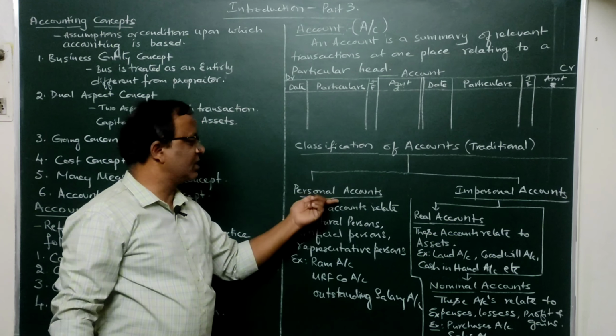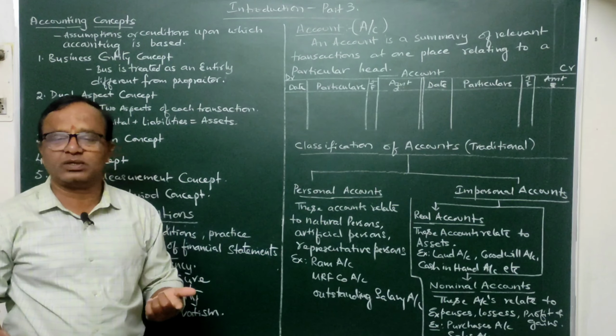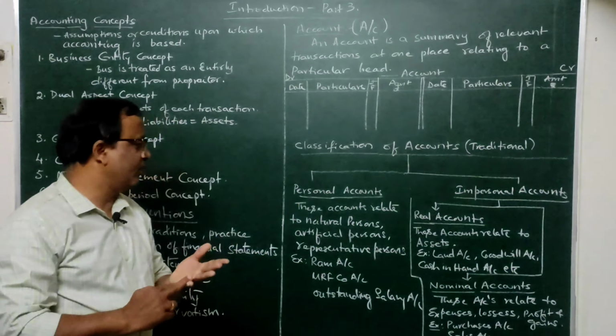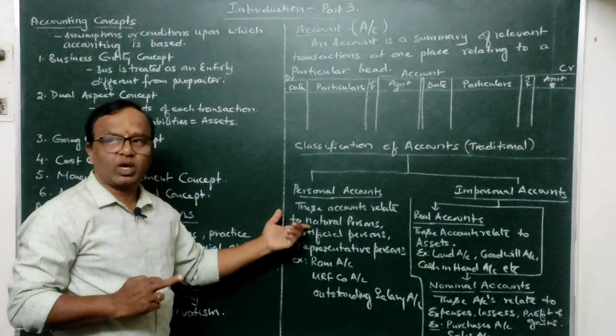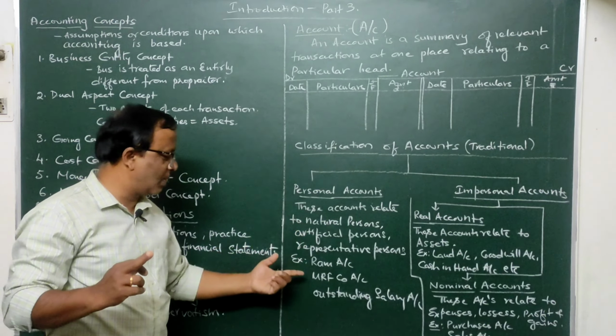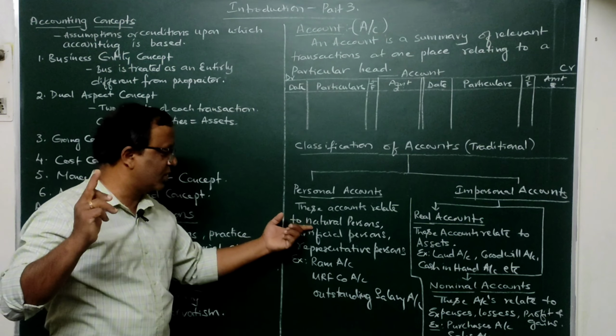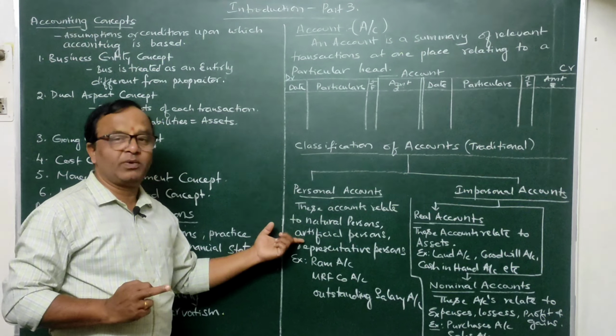So what is the meaning of a personal account? Simply, any account which we prepare in our books of accounts on the name of natural persons, just like Ram account, Sham account, X account, Y account, or on the name of some artificial persons.